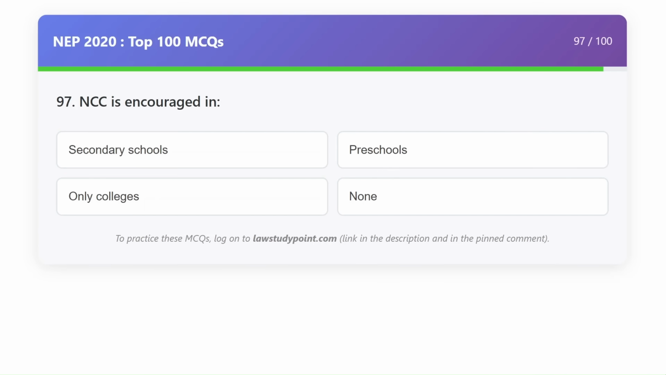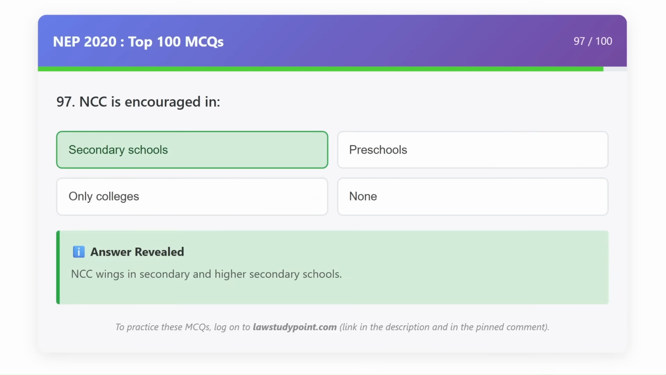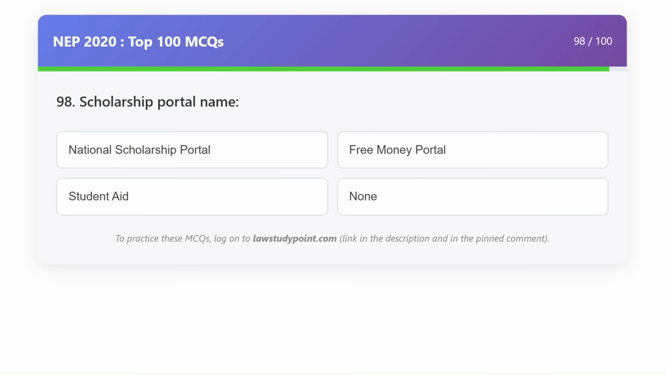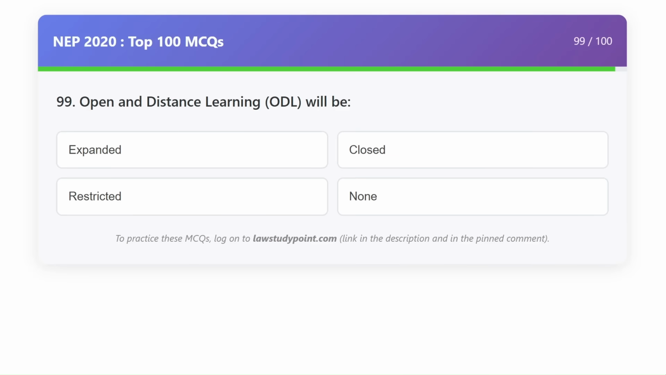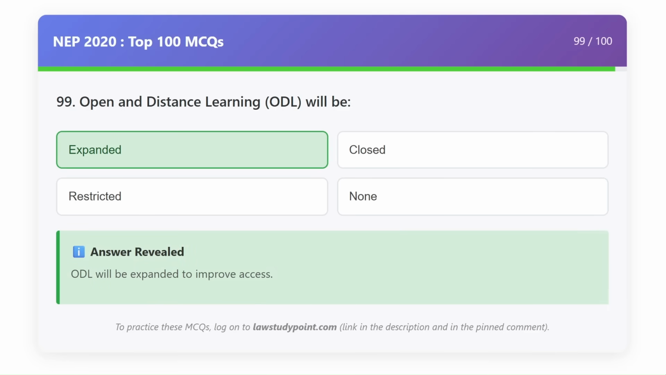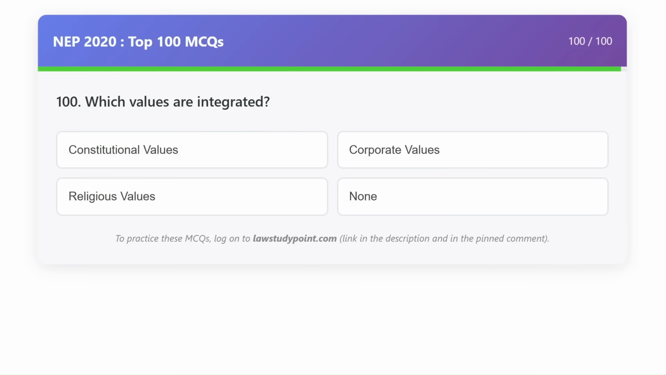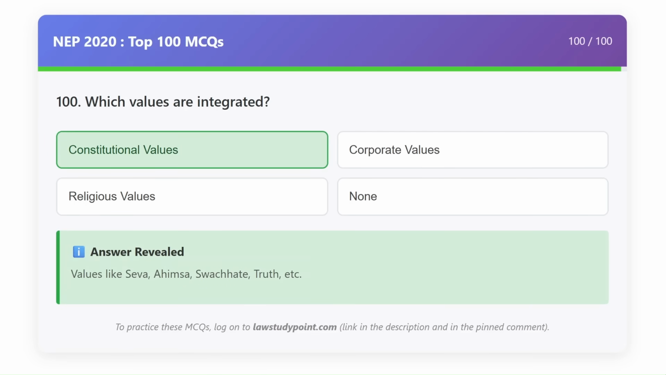NCC is encouraged in secondary schools. Scholarship portal name is National Scholarship Portal. Open and distance learning will be expanded. Which values are integrated? Constitutional values.